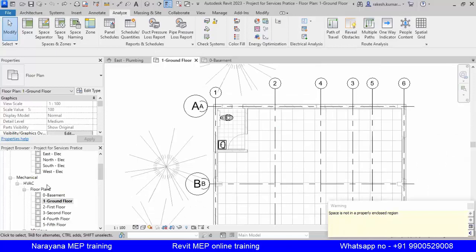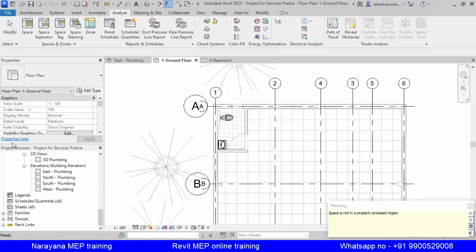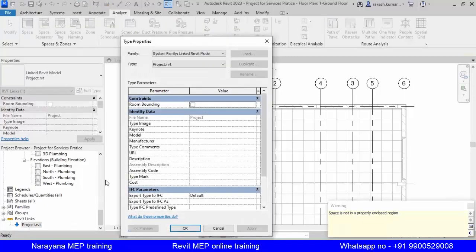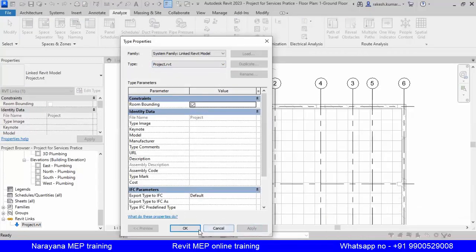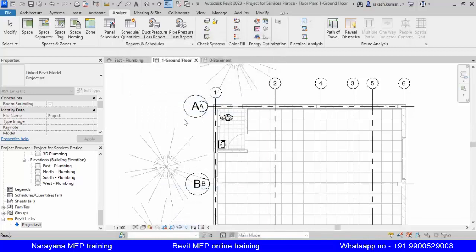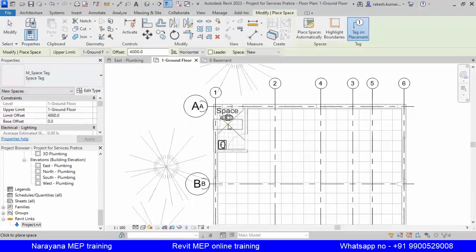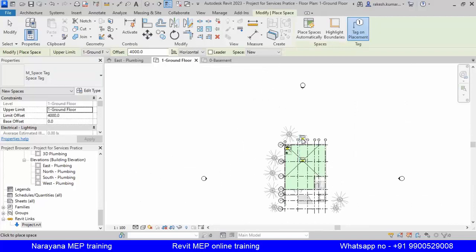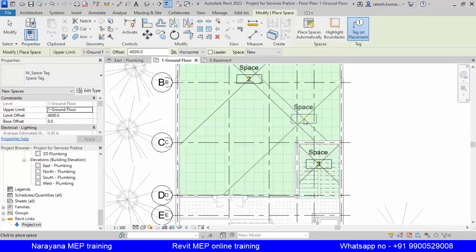So how to do the room boundary? Inside the project browser, a lot of options are there. Here Revit Link is there. Click the plus symbol, double click. Here the window will come. Okay, Type Properties. Click this Room Boundary. Next, Apply. Okay. Now you give the space. Click this Space and put it. No error will come. This is the second space. Okay. This is another space, third space.